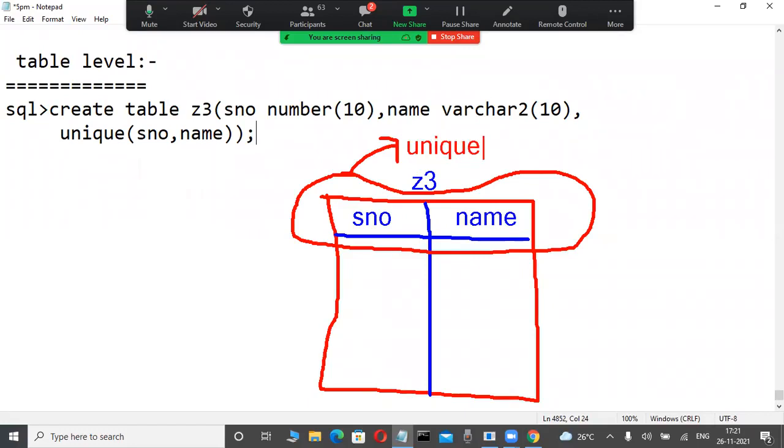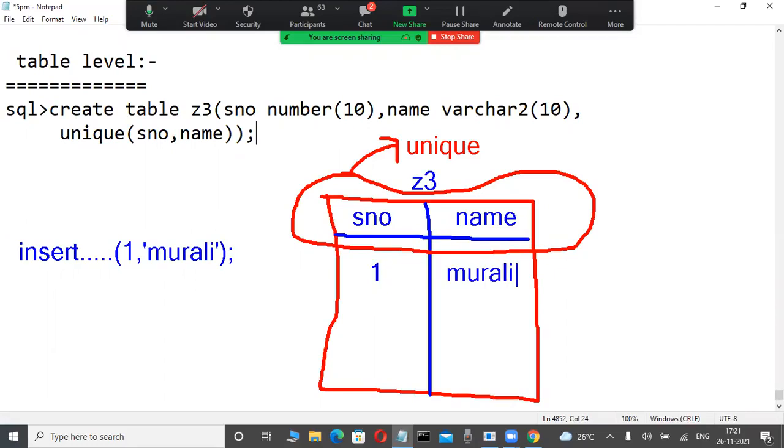Okay, fine. Now I am a data entry operator. I try to insert data. This is a table level, not a column level. Observe here. Insert into like this. I am writing S number column 1, comma, in the name column, my name morally. One record, there is no problem. Now this record is inserted. Slowly observe here. 1 is inserted and also morally is inserted.